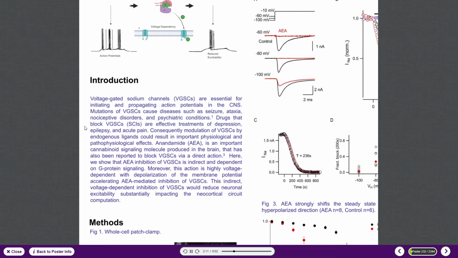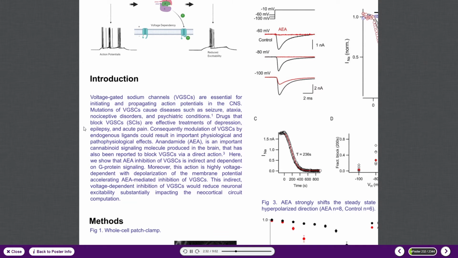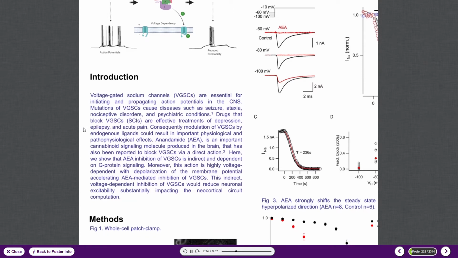So anandamide specifically is an endocannabinoid produced in the brain, and it has been previously reported to block sodium channels through a direct action. However, we found that the effects of anandamide on sodium channels were mediated by G protein signaling, and we performed experiments to better characterize this inhibitory effect.